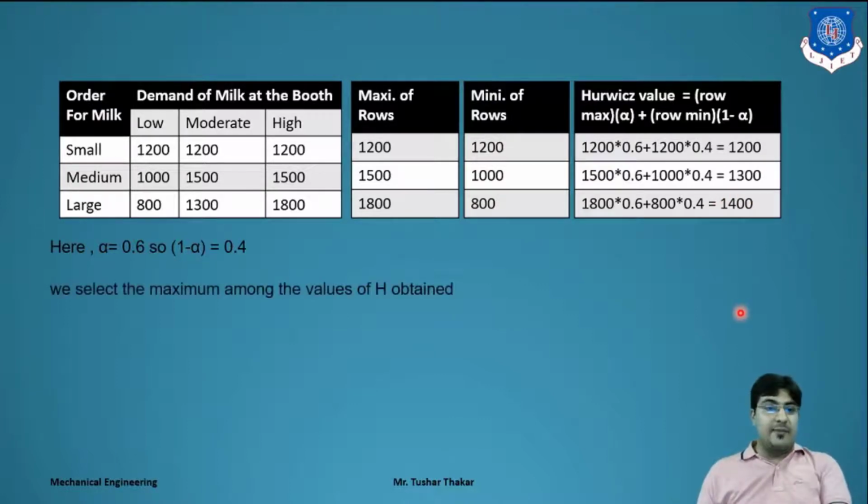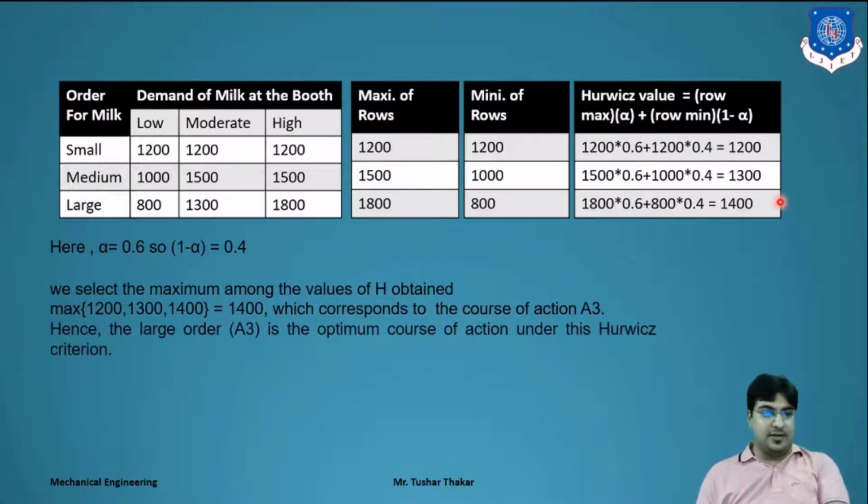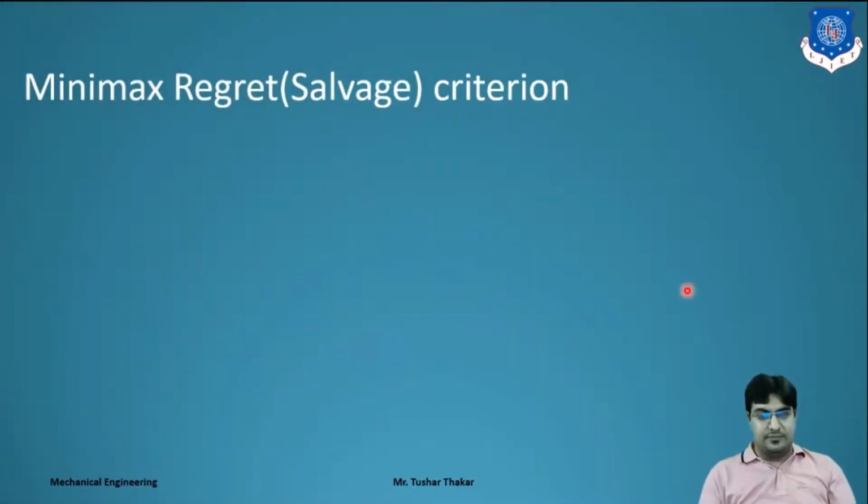Now what is the next step? We have to select the maximum among the Hurwicz values obtained, that is 1400. So the corresponding course of action is the same strategy the milk booth applies, course of action A3, as we got in the first criterion also. Hence a large order is the optimum course of action under the Hurwicz criterion.